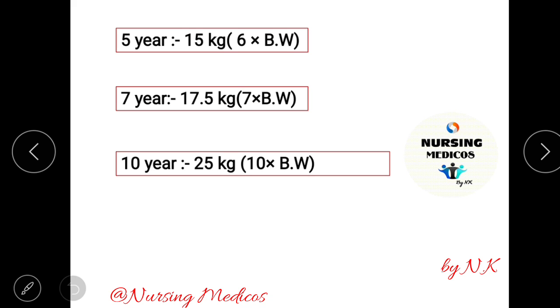Next we will discuss at 5 years, 15 kg, that is 6 times birth weight. And at 7 years, 17.5 kg, that is 7 times birth weight. And at 10 years, weight is 25 kg, 10 times birth weight.